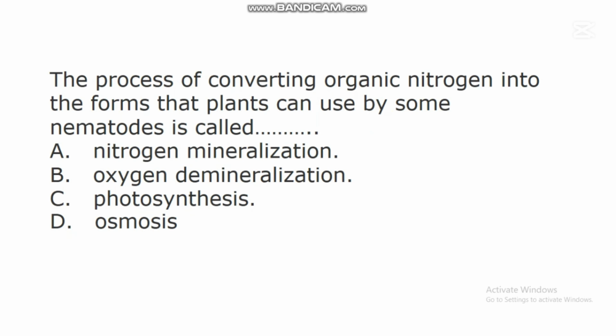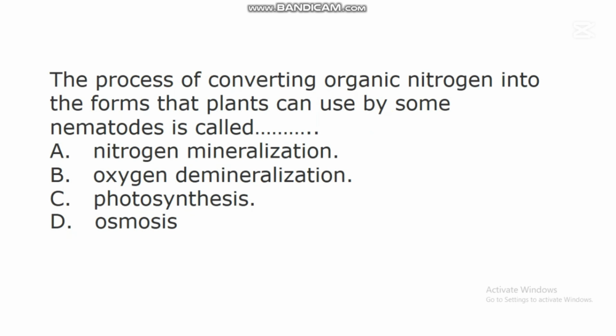The next question says, the process of converting organic nitrogen into the forms that plants can use by some nematodes is called dash. A. Nitrogen mineralization. B. Oxygen demineralization.